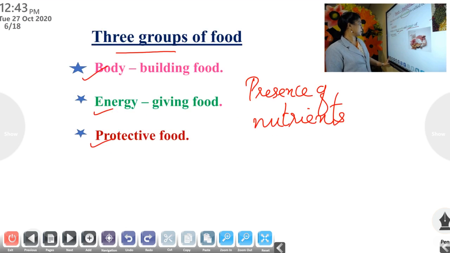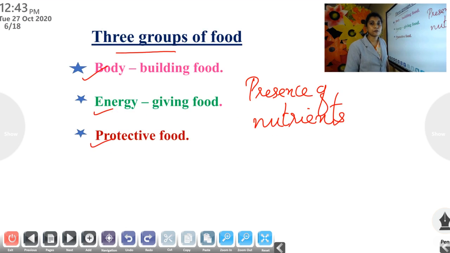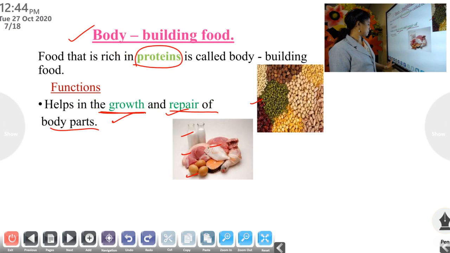Once again, which are the three types of food? Bodybuilding food, energy giving food, and protective food. What do you mean by bodybuilding food? Food that is rich in proteins is called bodybuilding food. Food that is rich in carbohydrates and fat is called energy giving food. And food that contains vitamins and minerals is called protective food. Okay.